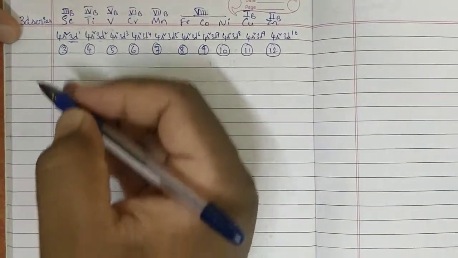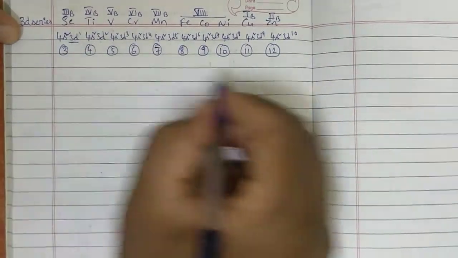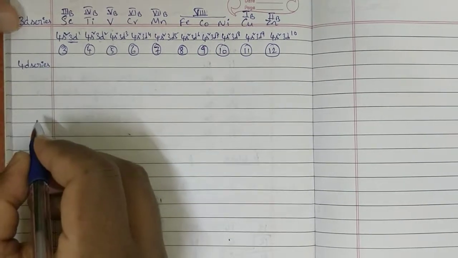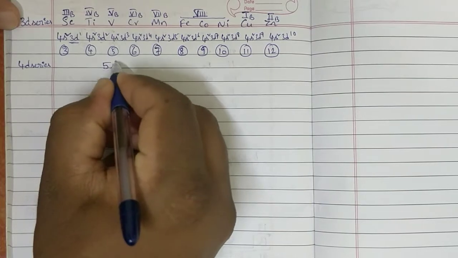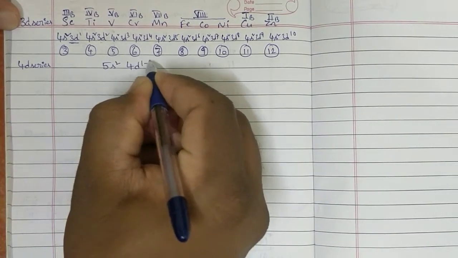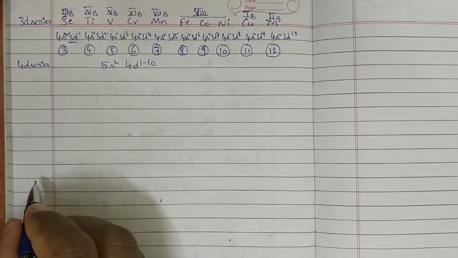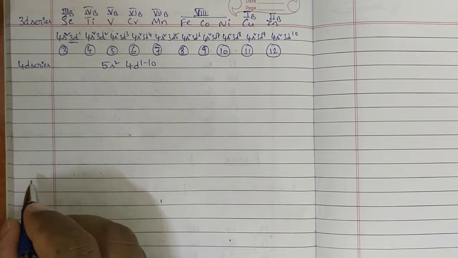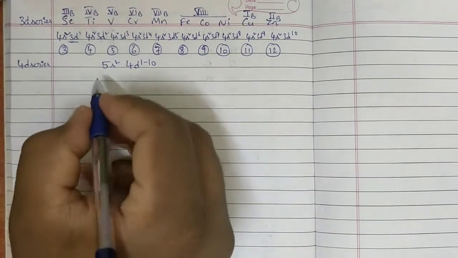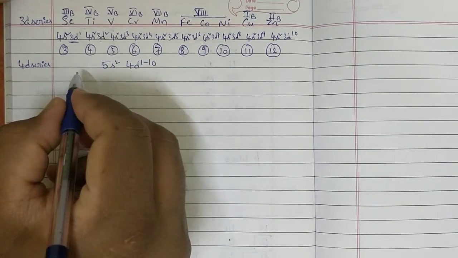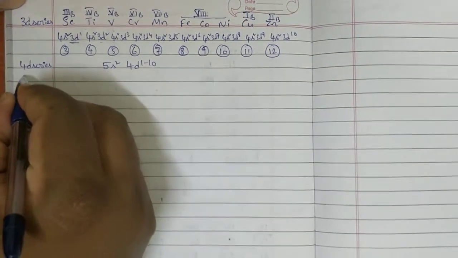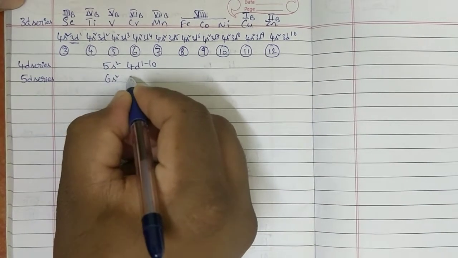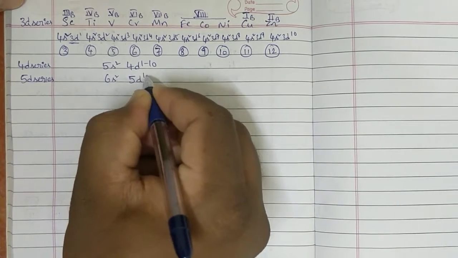Okay, next. If you go to the next series, those are the 4d series. They will get the configuration 5s2 4d1 to 10. That series is called the 4d series. Next, the 5d series, with configuration 6s2 5d1 to 10.